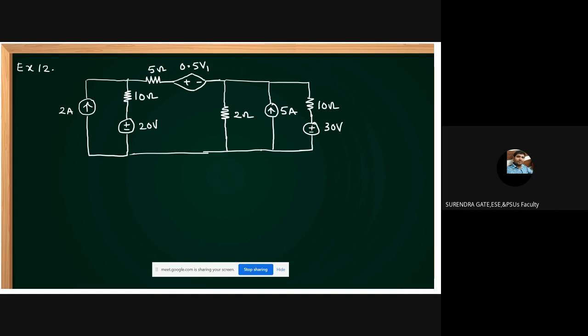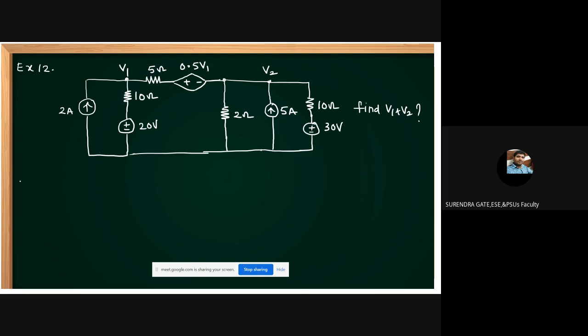Yes, friends, this is V1, and this is given as V2. Find V1 and V2. Simple method, apply the nodal analysis. Find V1 and V2.